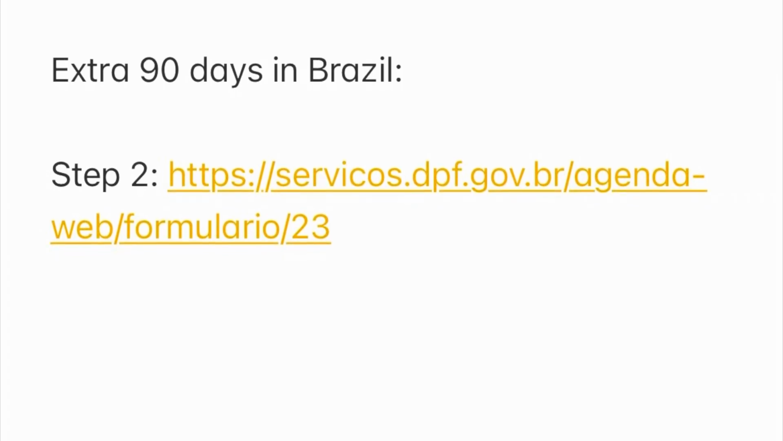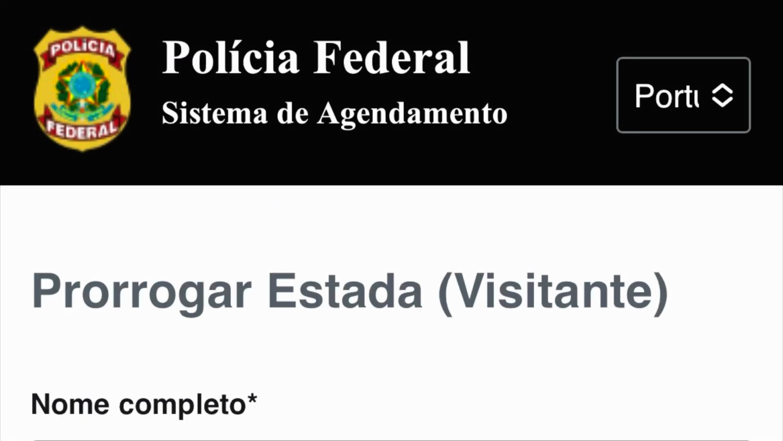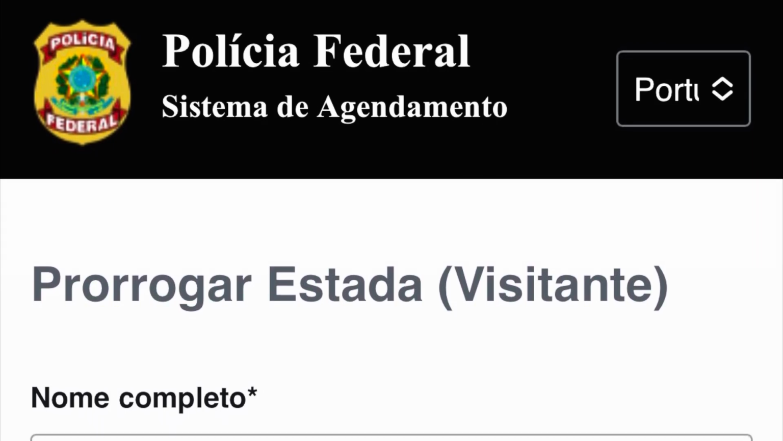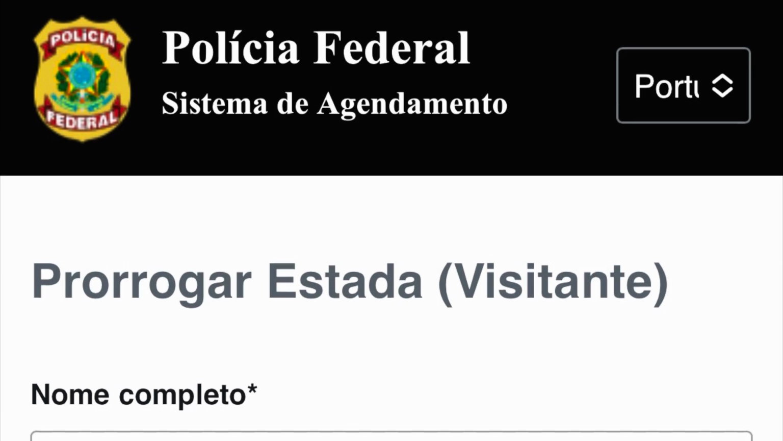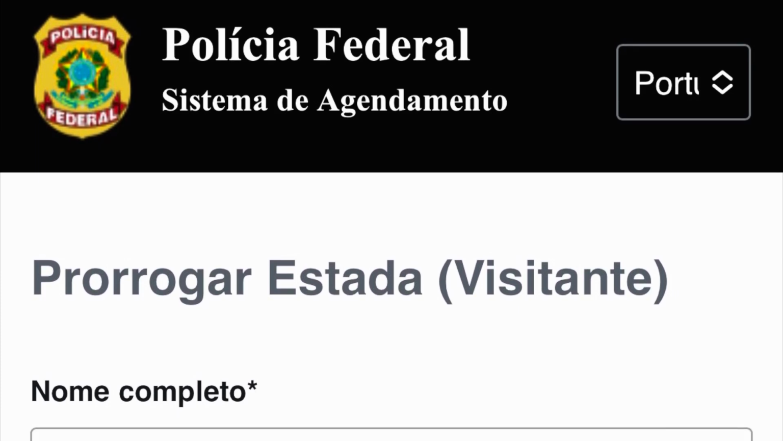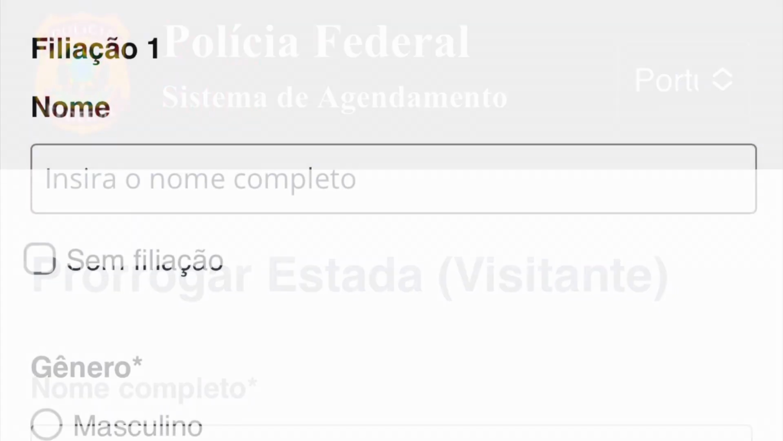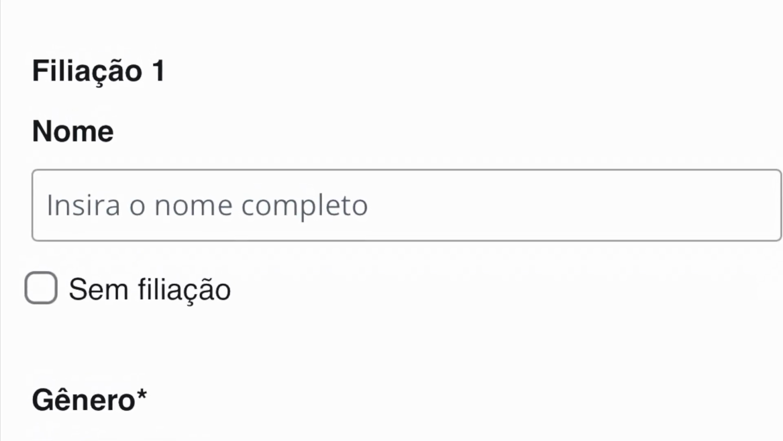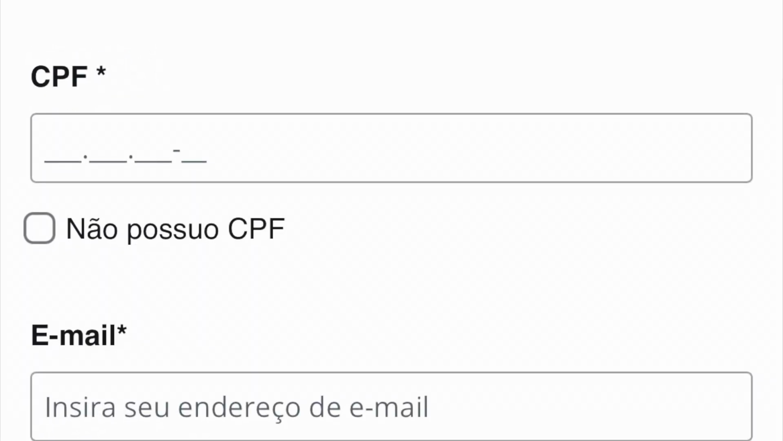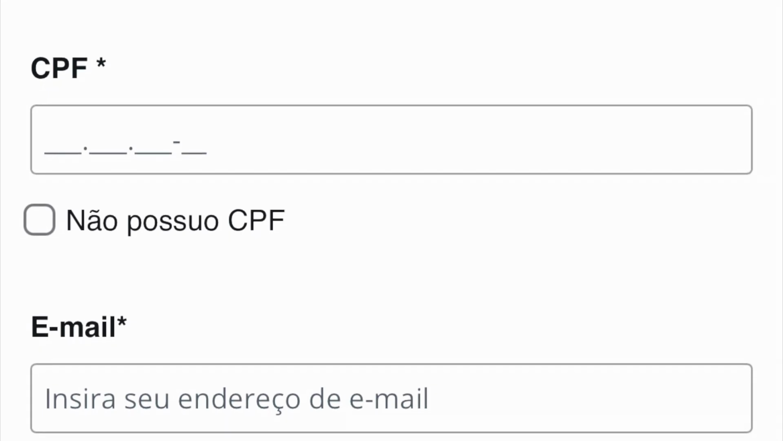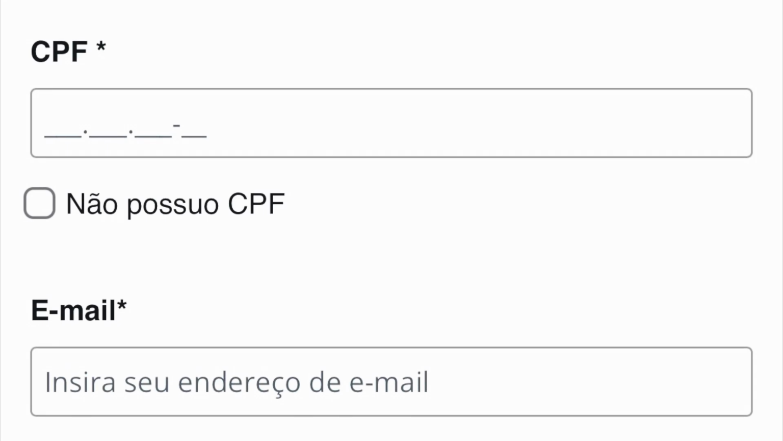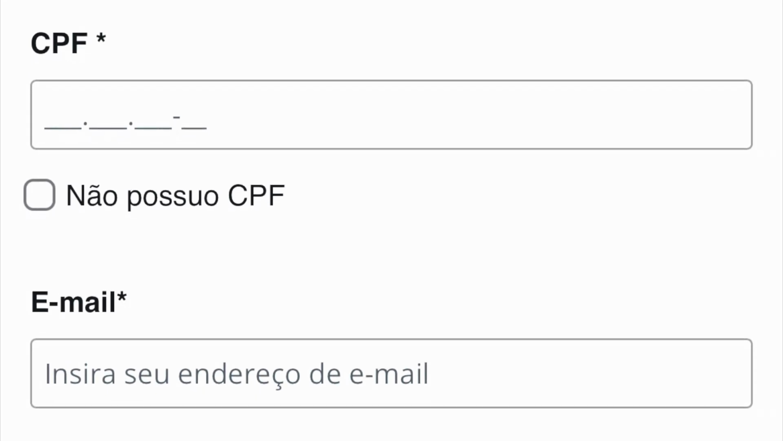And when you click on this link, you end up on this website. On the top right of this website, you can change the language to either English, French or Spanish, or keep it in Portuguese, whatever you feel most comfortable with. And then you can begin to enter in your details. By the way, when you see filiação, this just means parents, so you just put in your parents' name here. Also as well, when you see this CPF option, you can just say that you don't have one. Just tick that little box. Unless you do have a CPF, obviously you can put in your CPF number if you do have one.